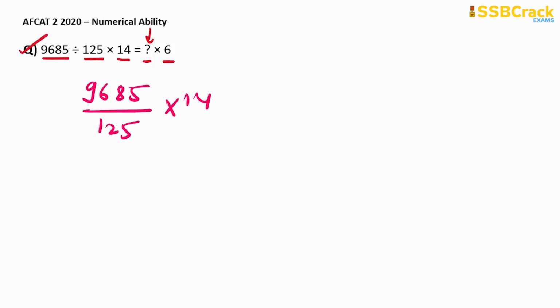Now coming on to the next question. The next question is 9685 divided by 125 into 14 is equal to question mark into 6. So we have to find the value of this question mark. Here we have to find the approximate value for this question. So now let's write it down: 9685 divided by 125 into 14. Now this 6 will go in the denominator on the LHS, so here this 6 and here this is the question mark. Now you need to solve this to find the answer.